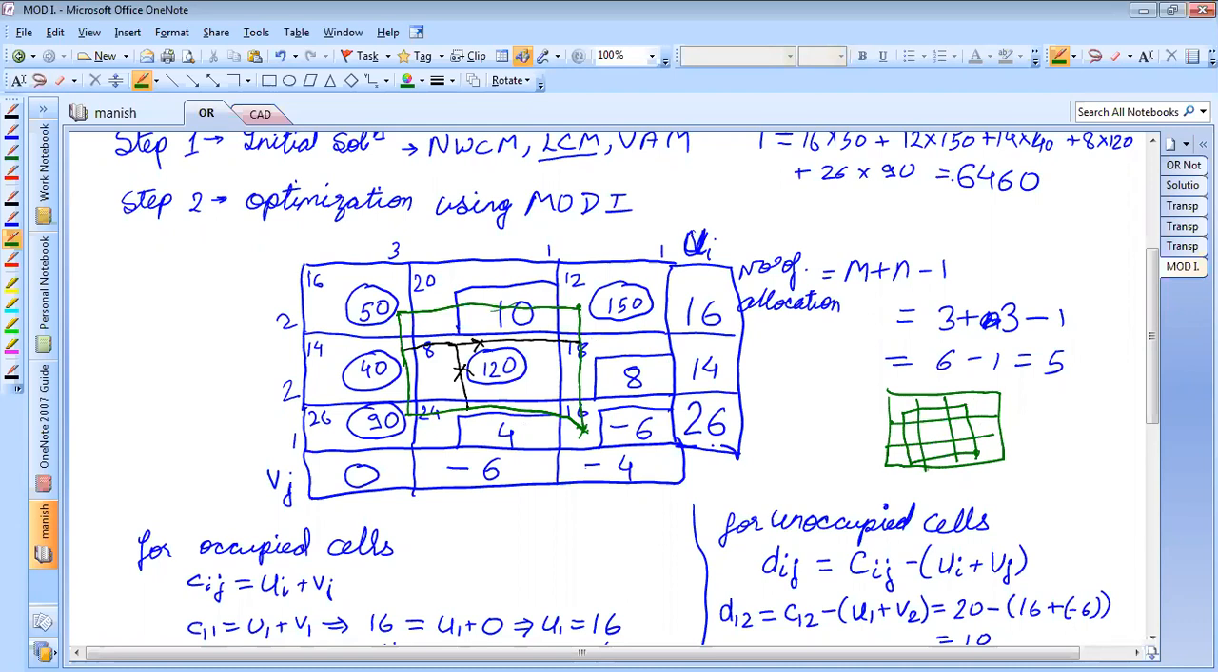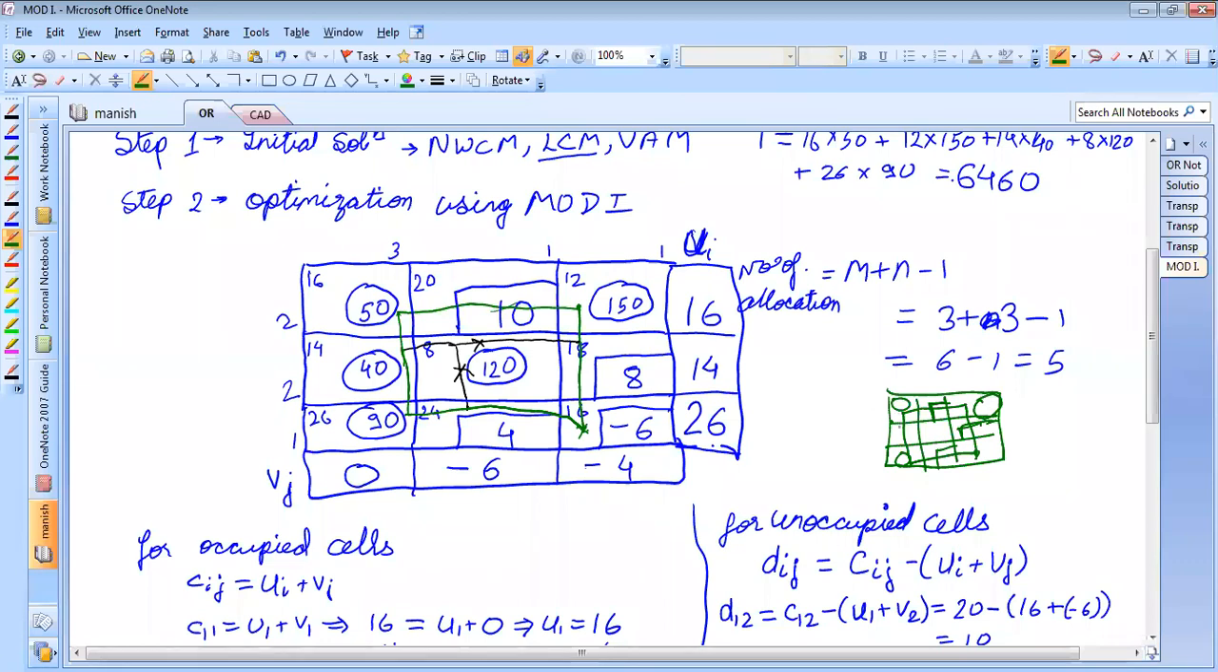So what I need is a closed path. Okay, this is very important. The path must be closed. The cell from where you are starting, you have to come back to that same cell. And you can take a turn only if there is an allocation. If there is no allocation, you cannot take turns. Like for this location, and in these points you cannot take any turn. You can take a turn only where there is an allocation.